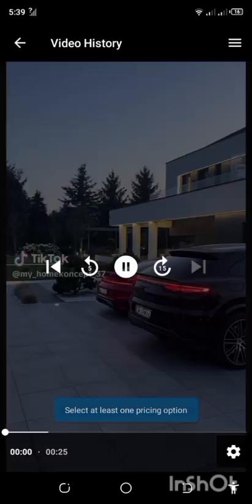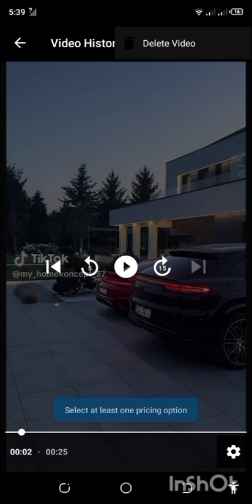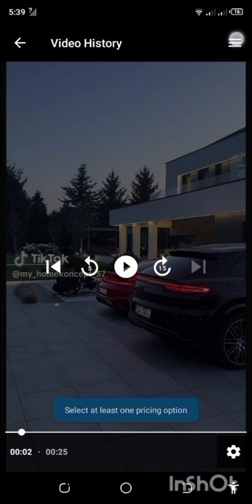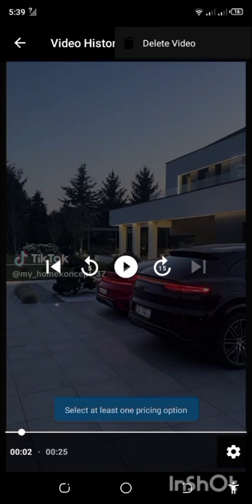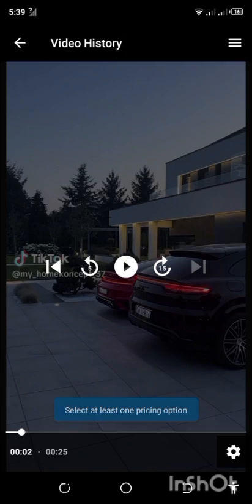And as you can see, you only have one video. That video. So this is the video you uploaded. You can delete this video anytime you wish by clicking on the top right. Click delete video. Okay, click delete video, the video will be deleted.